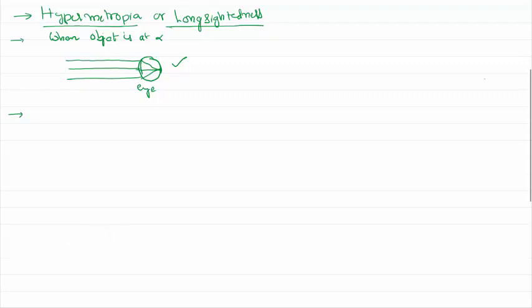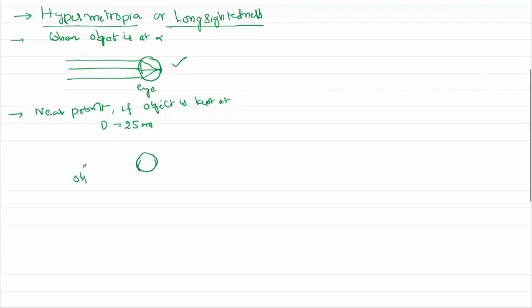But for the near point, if the object is kept at the least distance of distinct vision, say 25 centimeters. Let me try drawing a diagram again. This is the eye, this is the cornea, this is the retina.